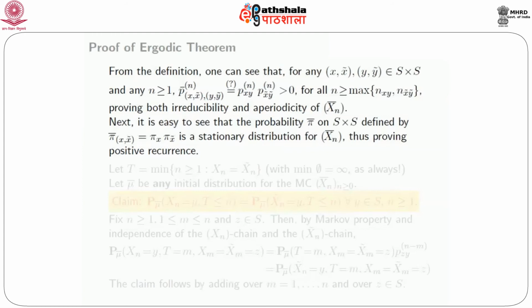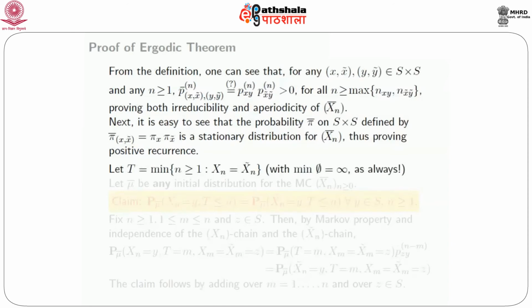You can easily show that this is a probability on S cross S, and this is actually a stationary distribution for X_n bar. So for this X_n bar chain I have exhibited a stationary distribution, therefore it must be positive recurrent. So what we have shown is X_n bar is irreducible, aperiodic as well as positive recurrent.